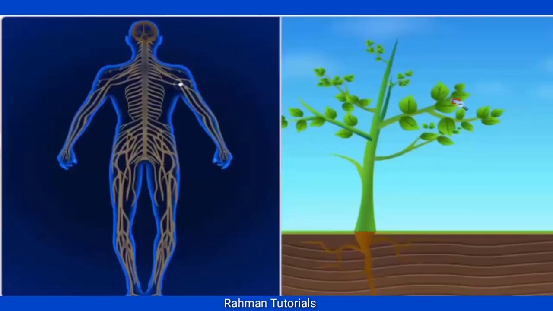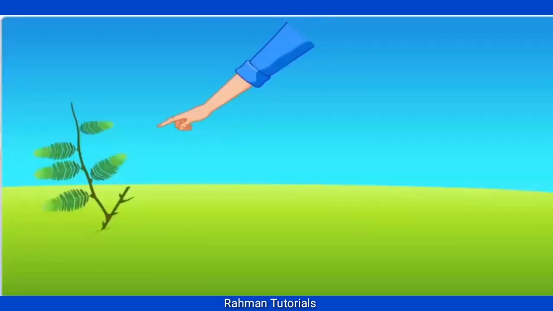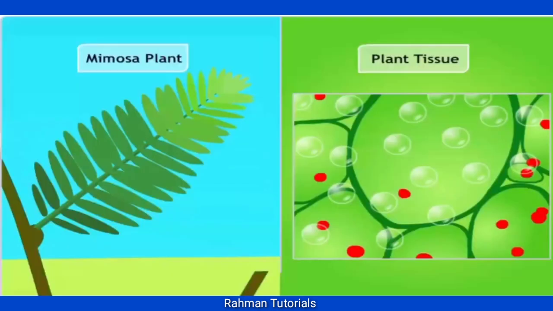Like animals, plants also use electrical-chemical means to convey this information from cell to cell. That is why the point that has been touched differs from the part that actually moves. Here is an example of the mimosa plant. Chemicals and movement of water in plant cells control the movement of the leaf.